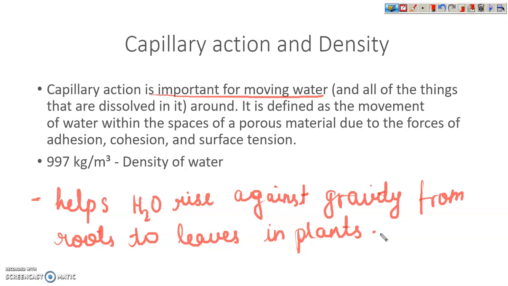Now, density. You all know density is how dense something is. I've given the density of water.